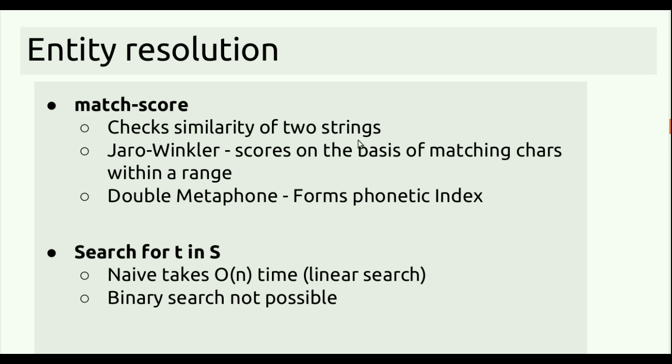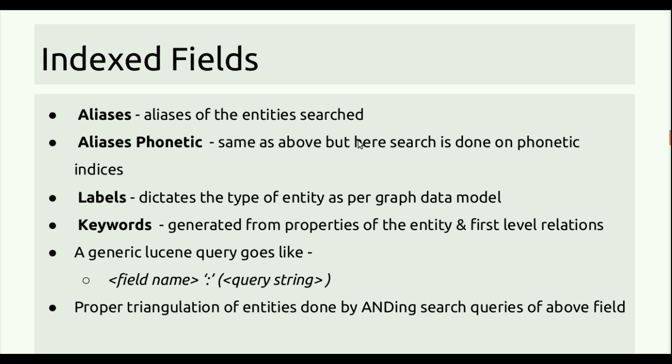We are using Jaro-Winkler and double metaphone for matching. Another is how to compare the records. If we compare the records one by one, which is basically the same as linear search, it is very time consuming, and binary search is not possible here since there is no definite order. So indexing comes to the rescue at this juncture.